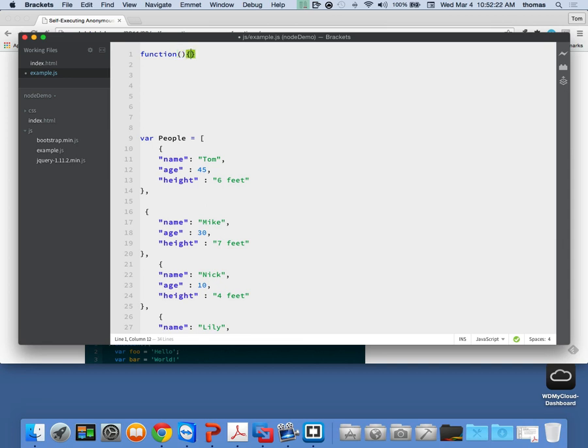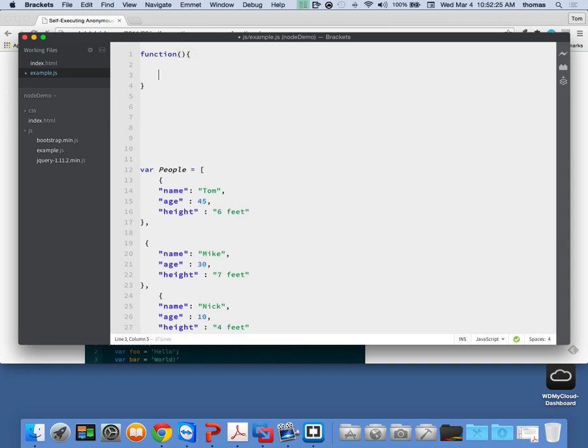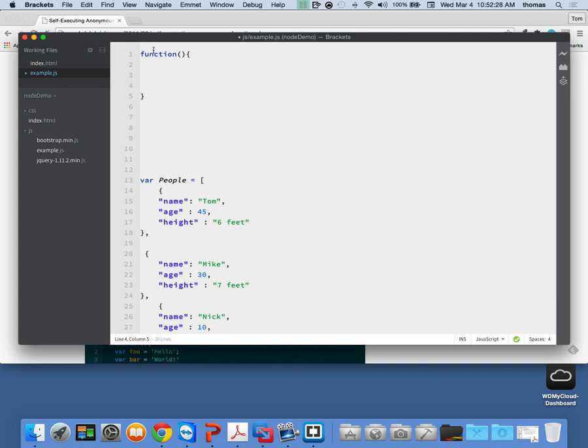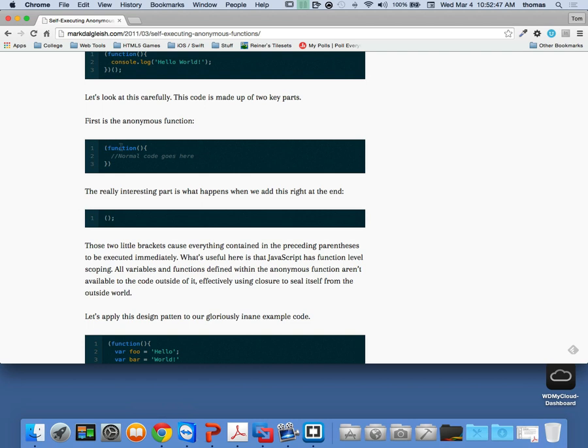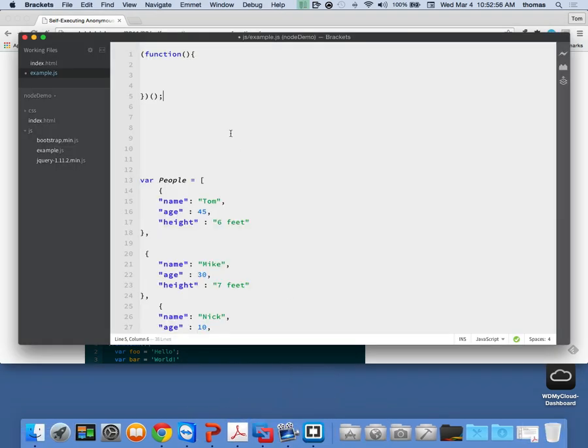And the anonymous function works like this. That's the anonymous function. So everything inside these brackets here will be the first piece. The second piece, right, is that you wrap everything with this closure, if you will, these brackets. And the third piece is that you create one of these. So this structure, and if I'm just going to go back to the example here. So the function, open bracket, close bracket, the semicolons, the close brackets here, and then these two brackets at the end create this thing called an anonymous function with an anonymous closure, or a self-executing anonymous function.